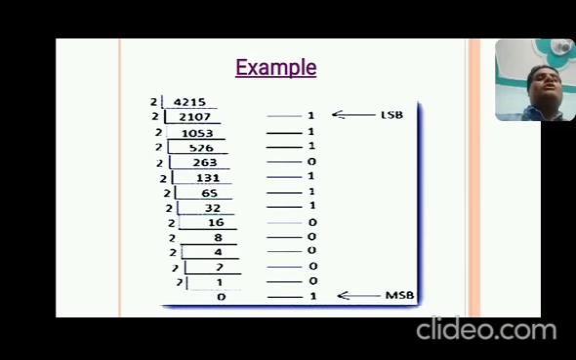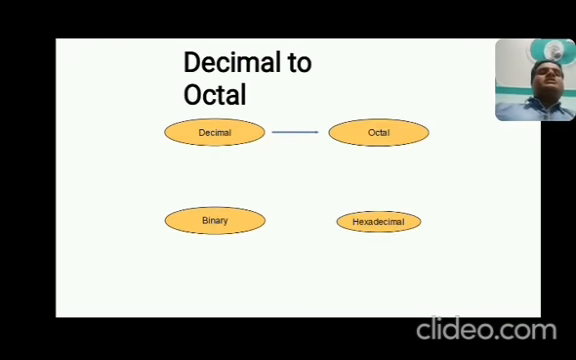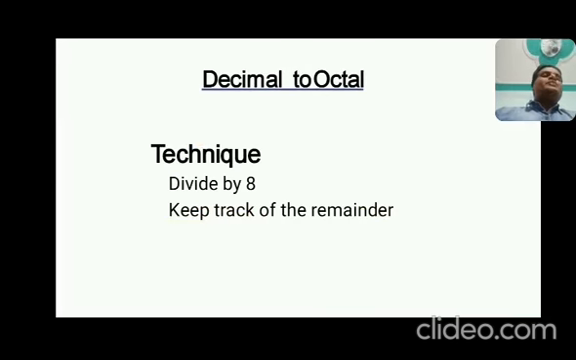This is the equivalent of 4215 in binary. Okay, now come to the next conversion, that is decimal to octal. That means base 10 to 8. Now as we have applied divide by 2 in the previous conversion, in the same manner we will proceed. Divide by 8, keep track of the remainder.